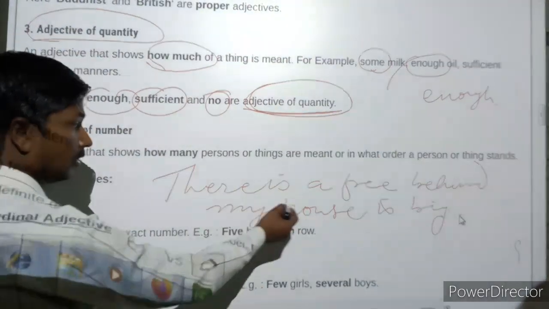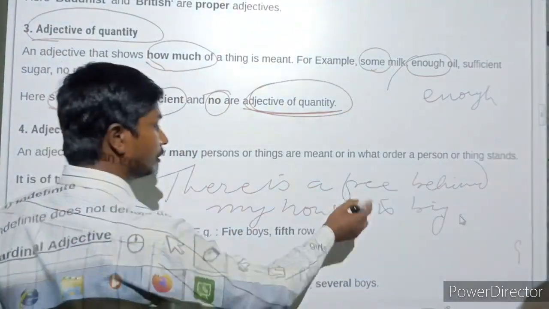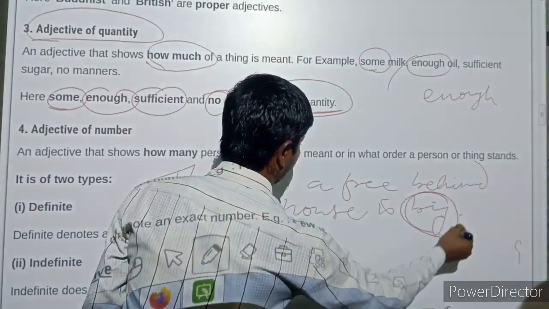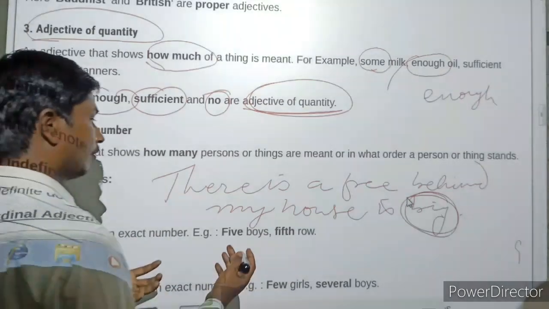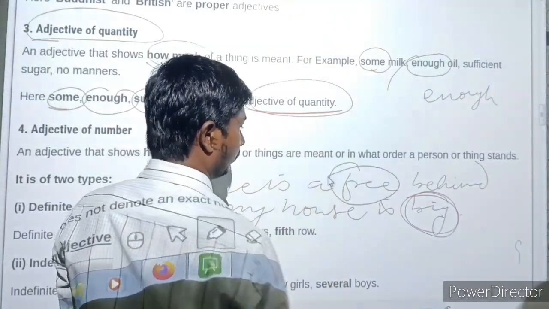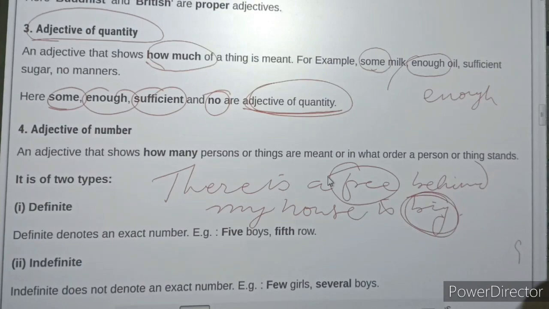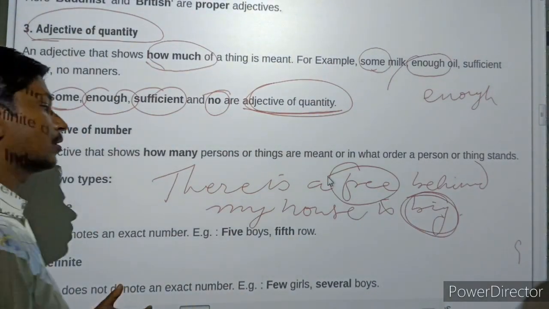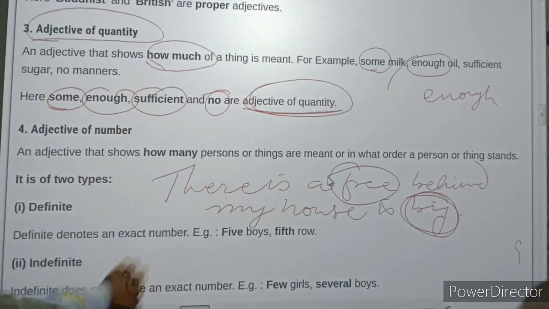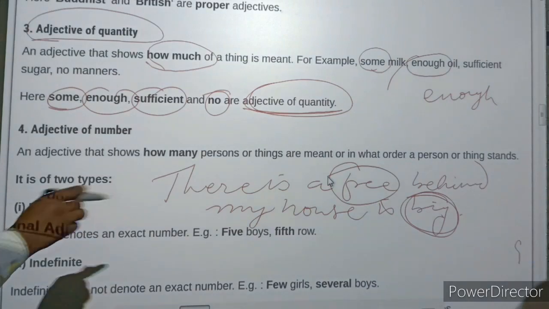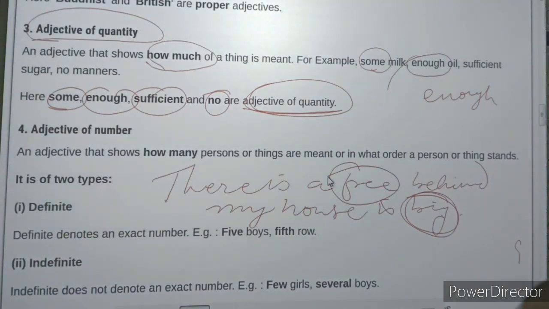Here the word big is a quality of the tree. Big is the quality of the tree that shows how big it is. That is why you can say the word big in the sentence is known as adjective of quality.